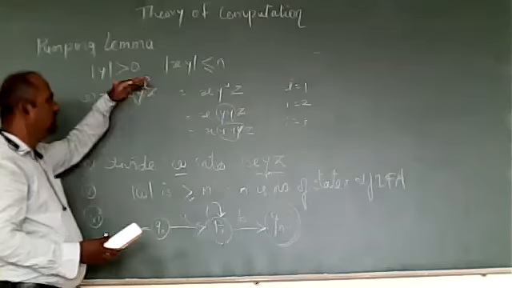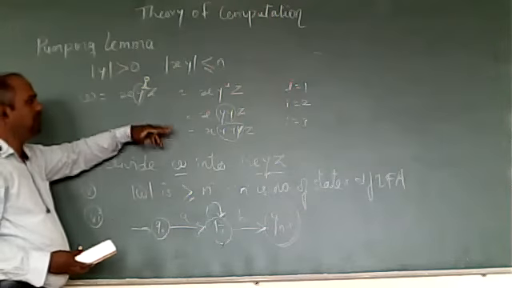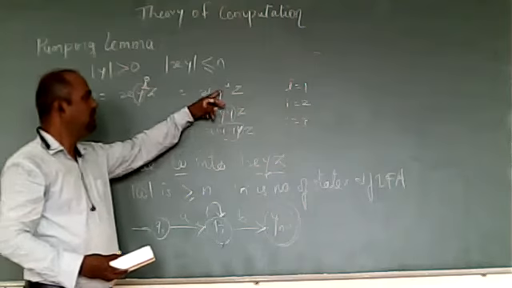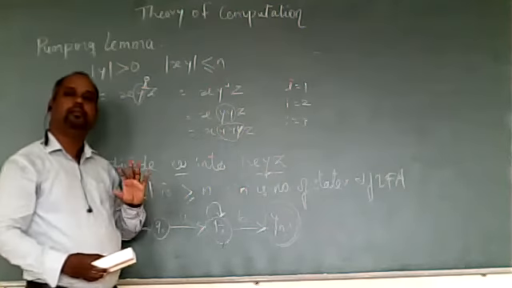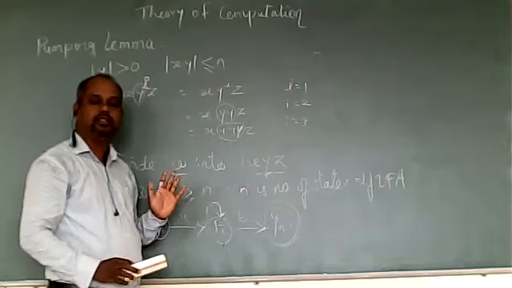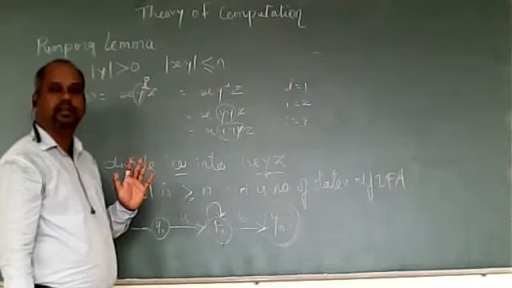So this is what the pumping lemma is saying: even though we are increasing the middle part Y, it should belong to the same language.